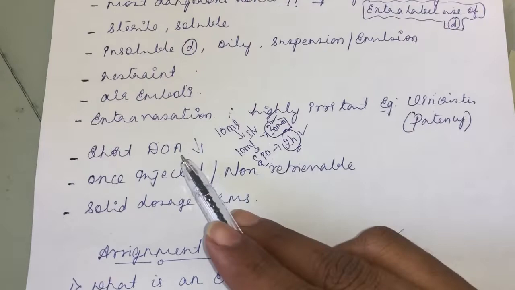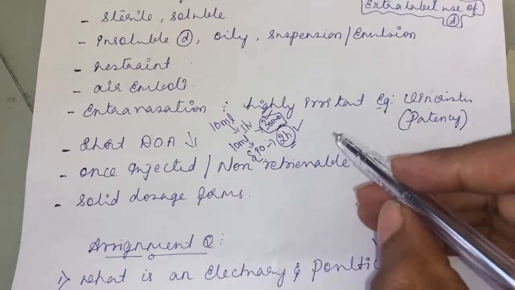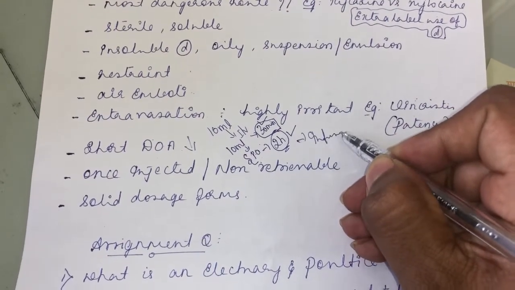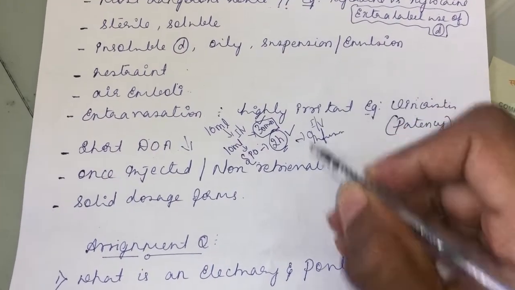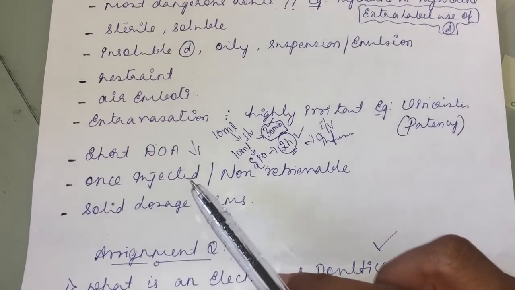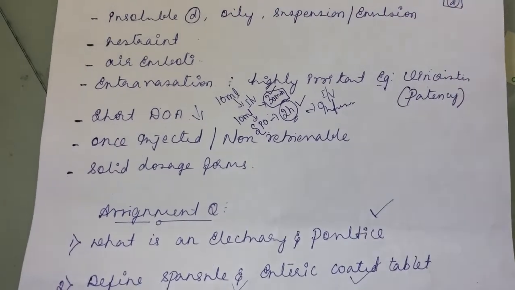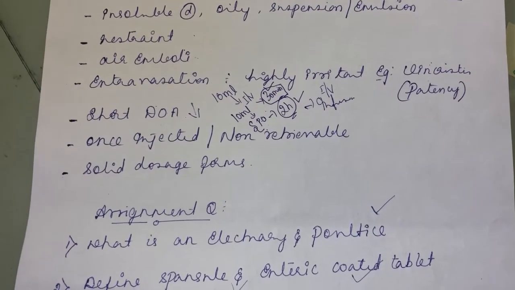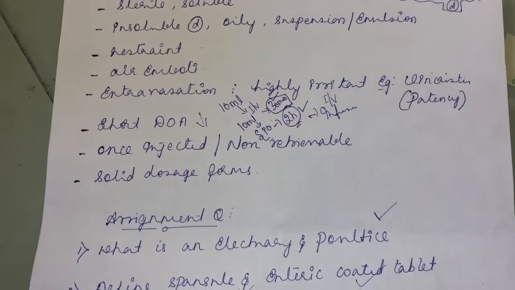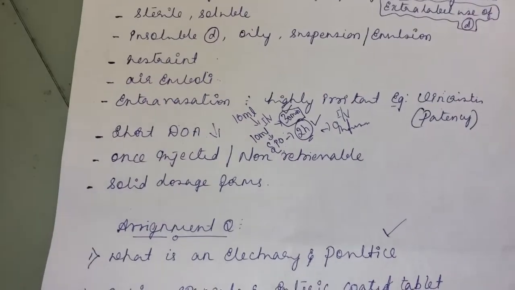If you want to increase the duration of action of a drug given through the intravenous route, what should we follow here? Give it through infusion. You give it through intravenous infusion to increase the duration of action. Then, as I told you, once injected it is the most dangerous route: non-retrievable, non-retractable, so you cannot get the drug back. And a solid dosage form cannot be given through the intravenous route. These assignment questions were already covered in the last video itself.